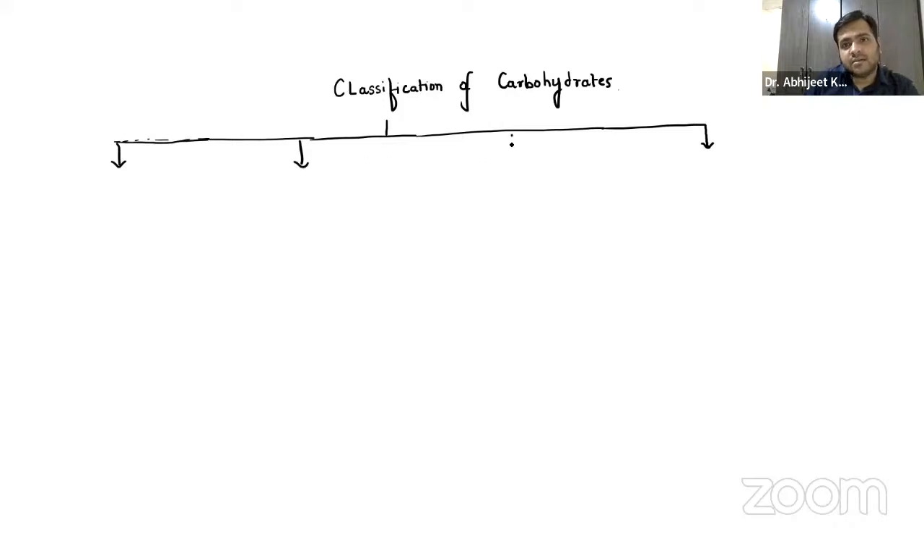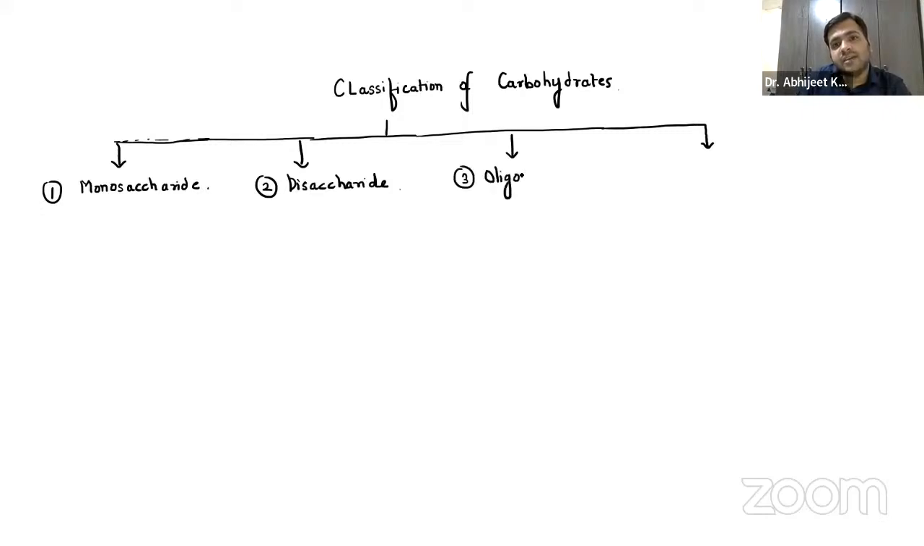Yes, first, second, third, and fourth. The first one, guys, we have the monosaccharide. The second one, we have disaccharide. Third one, we have oligosaccharide. And fourth one, we have polysaccharide. So the carbohydrates are divided into monosaccharide, disaccharide, oligosaccharide, and polysaccharide.